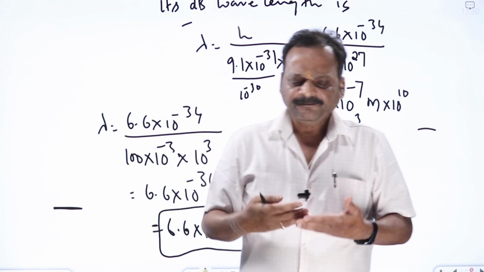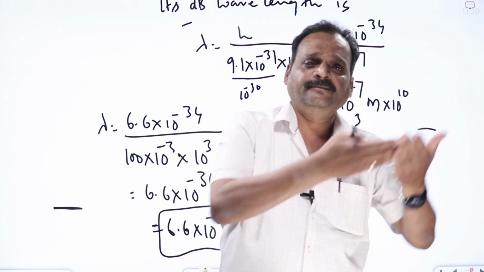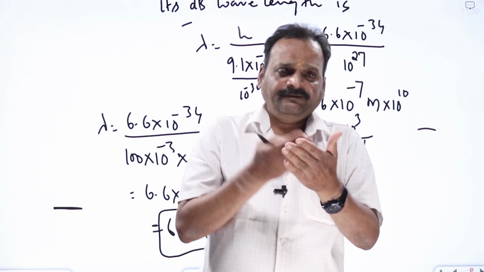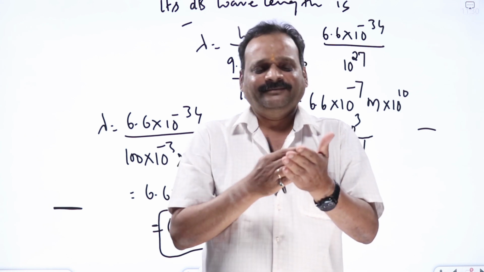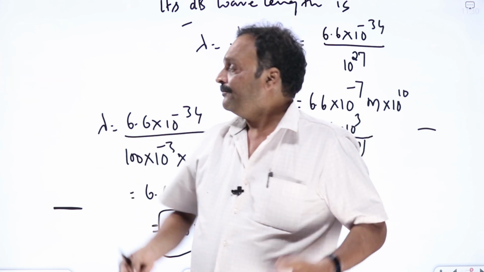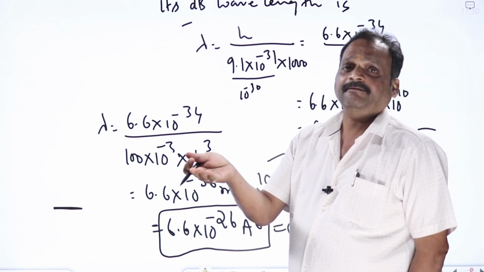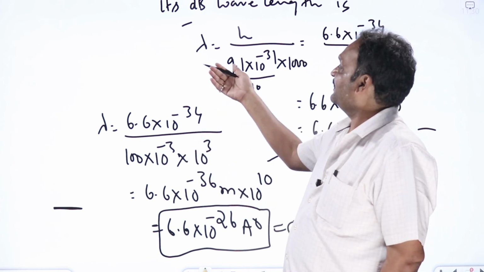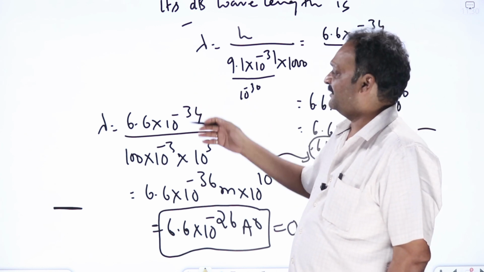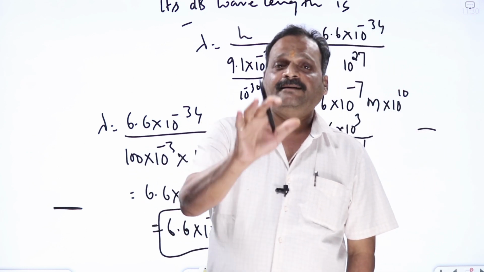See, if I'm asked how far my house is from this place, what answer can you expect: 5 kilometers, 6 kilometers, 7 kilometers, like that. But you don't expect me to say 5 kilometers, 600 meters, 34 centimeters, 2 millimeters plus or minus. That much accuracy is not required when large distances are measured. Similarly, we don't use the uncertainty principle and De Broglie concept in our everyday life. Not that they are not applicable, they give meaninglessly small results. Immeasurably small values will be given, so we can ignore them. These principles become prominent only at the subatomic level.